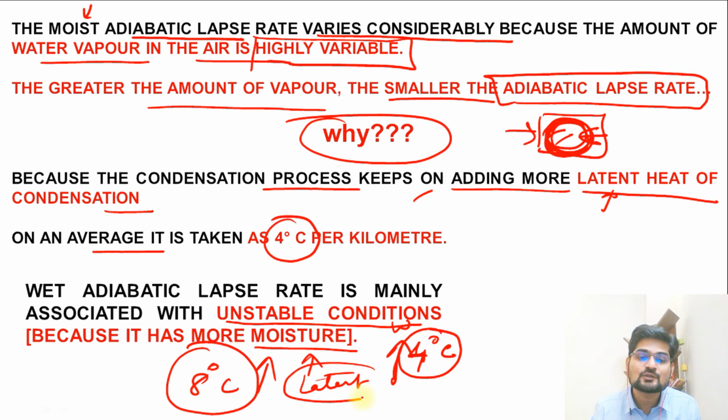Remember, this is going to come again and again in the entire climatology lecture and also in some parts of oceanography, when we talk about evaporation, condensation and the formation of tropical cyclones. So this is the key factor here. That's why it is important to understand the dry adiabatic lapse rate as well as the wet or moist adiabatic lapse rate. I hope that after learning the lapse rate and adiabatic lapse rate, you understand how the entire vertical temperature distribution functions.